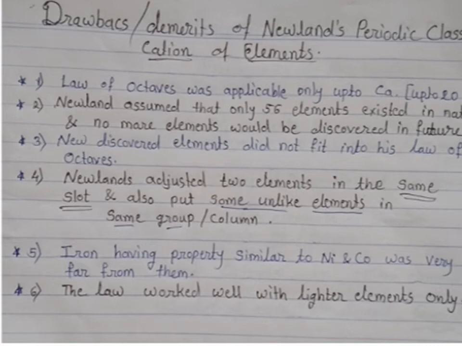This is also a drawback. Then the next drawback: the law worked well with lighter elements only. This means the law of octaves was followed only up to lighter elements, as we have seen, up to calcium only. So this was about the drawbacks or demerits of Newland's periodic classification of elements, and we can learn these limitations very well through the actual periodic table in the next.